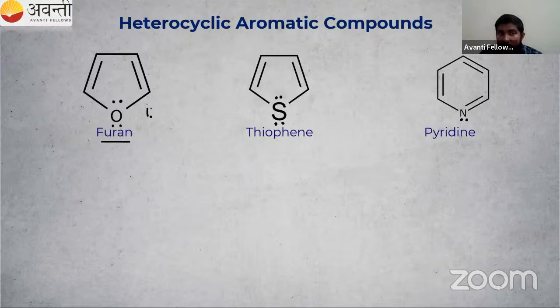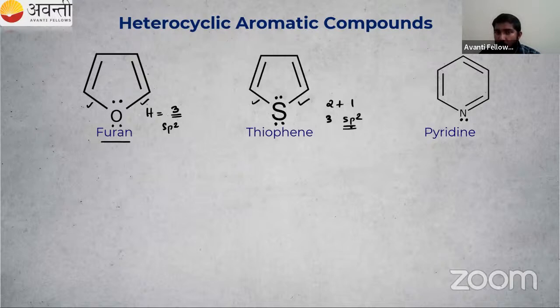So while counting hybridization, we will exclude this lone pair. We have one bond pair here, one bond pair here, then one lone pair. Lone pair plus bond pairs, we get 3, so hybridization is sp2. In thiophene also, one lone pair is involved in resonance. So we count the sigma bonds around the sulfur, that is 2, plus 1 lone pair, again 3, that is sp2.